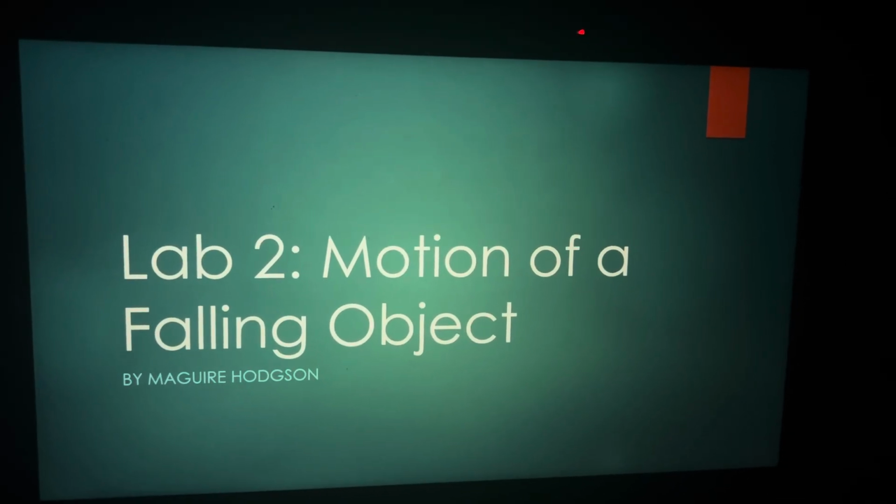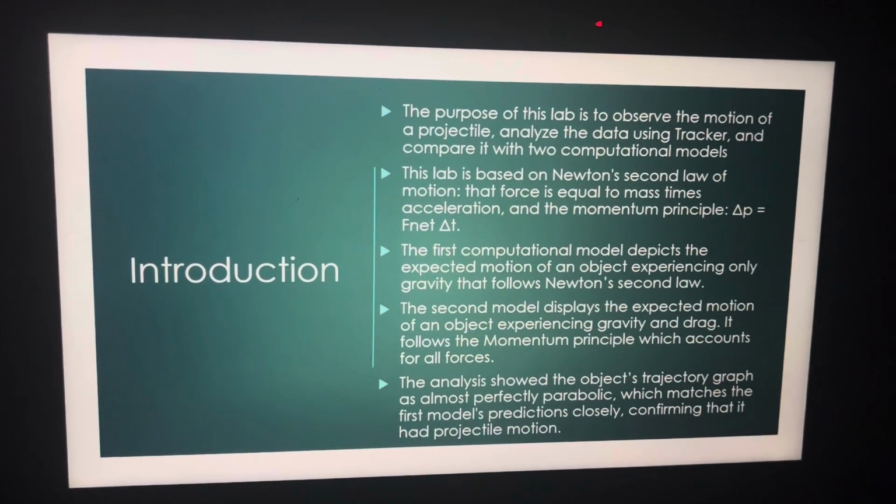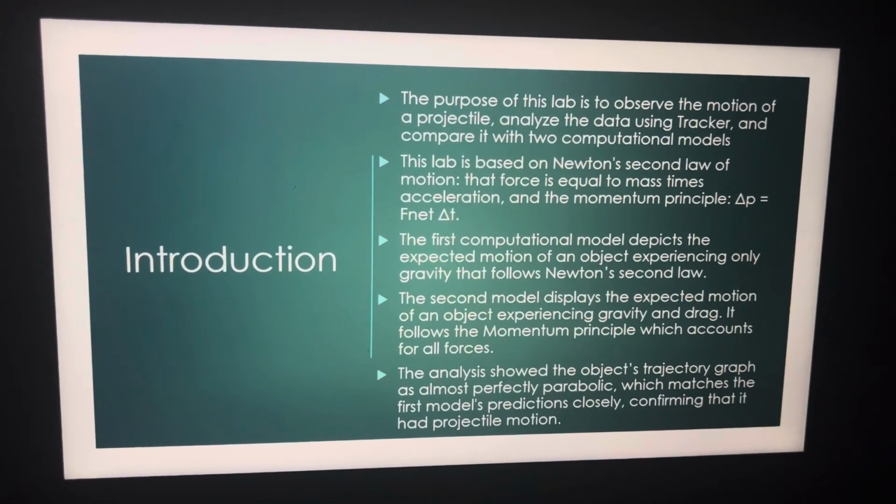Hello, my name is McGuire Hodson, and this is my lab report for Lab 2, Motion of a Falling Object. The purpose of this lab is to observe the motion of a projectile, analyze the data using Tracker, and compare it with two computational models.